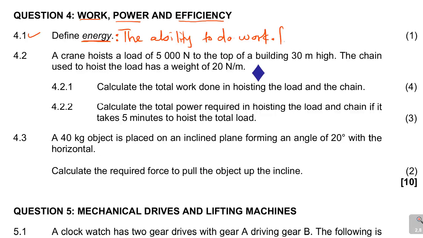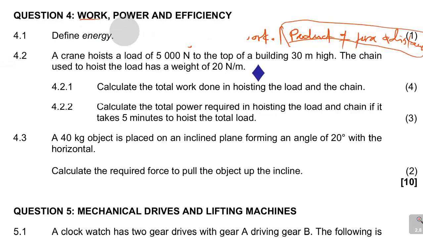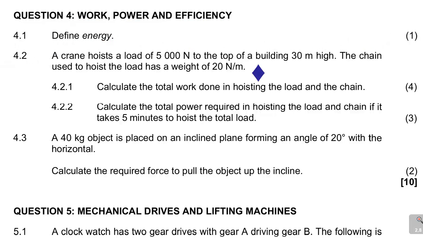You might say energy is the product of force and distance moved. So it's still correct to say it is the product of force and distance moved. In other words, you're showing us how to get or to calculate energy, and that is fine. But the simpler one is the ability to do work. You will get everything correct in that. So that is the first part, guys. You need to know the definition of energy.